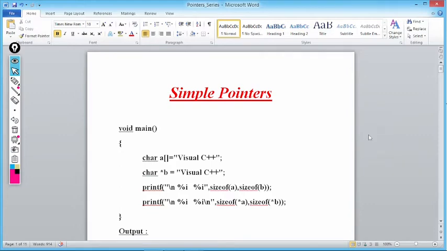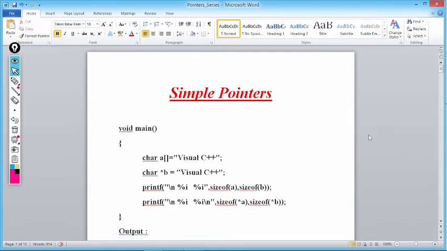Then with the help of printf we are trying to print something. printf "\n %i", sizeof A, sizeof B. printf "%i", sizeof value at A and value at B. Now what is A here? A is a character array.